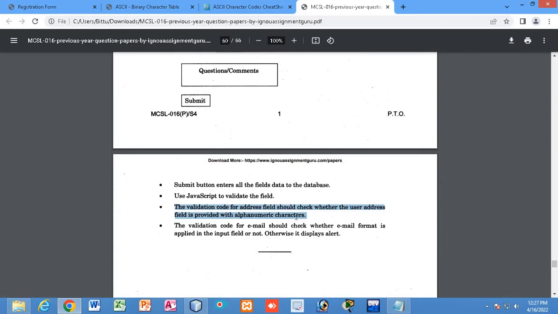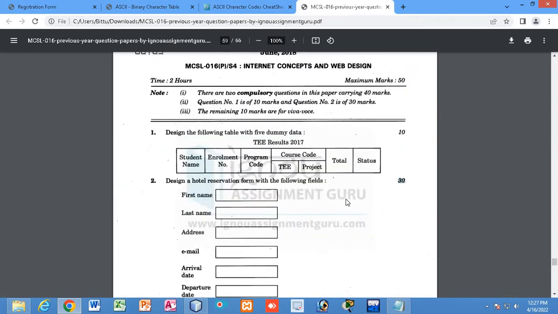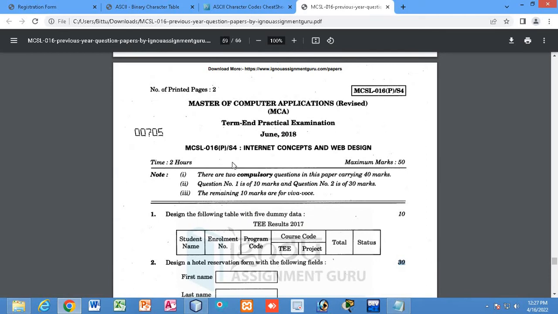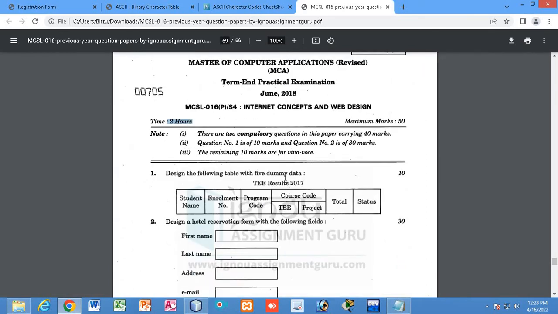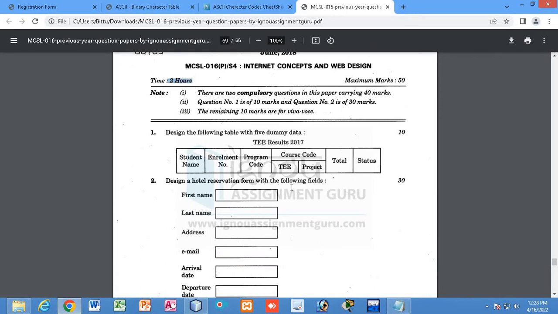How can you do it? Before that, I will discuss another question that might be asked from this chapter, from the form designing portion. It carries 30 marks, so you have to do this properly. They will give you enough time. Two hours is not less time, so you can do it by taking enough time.